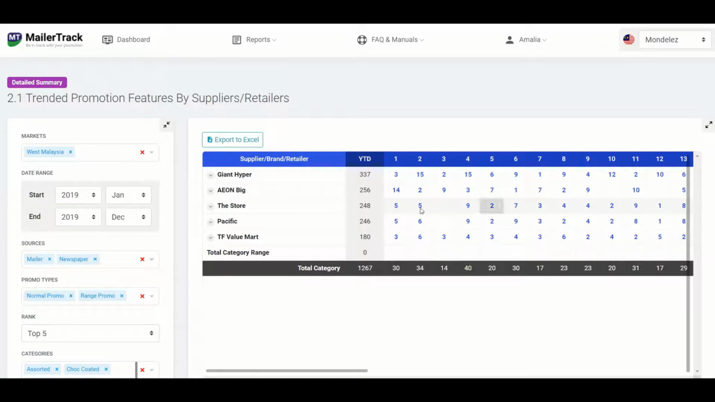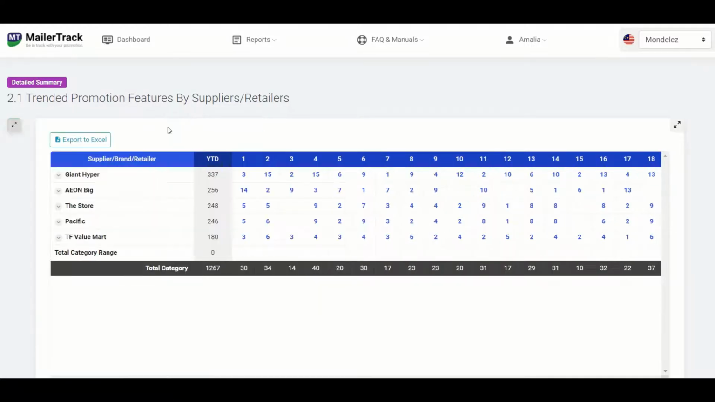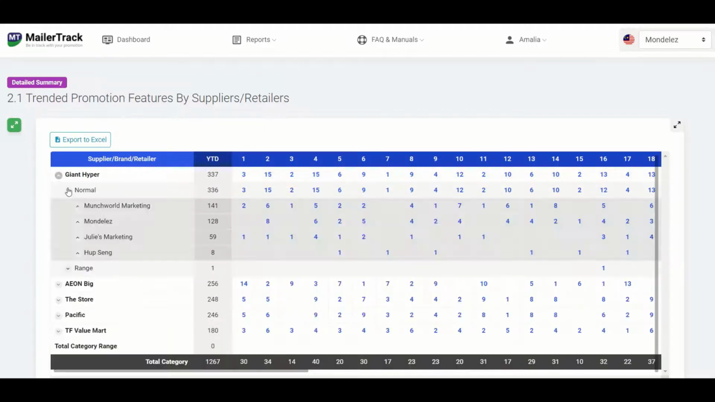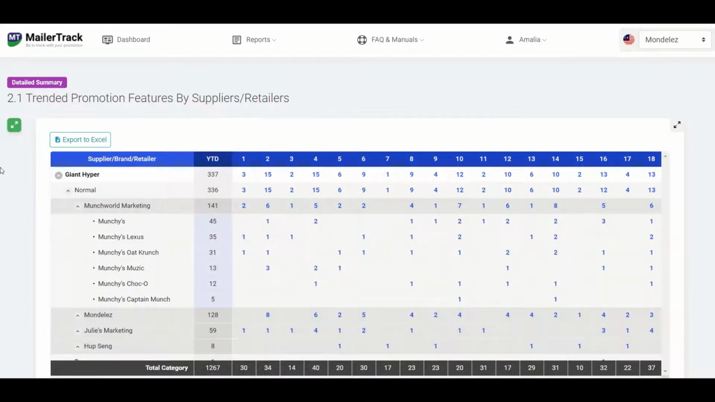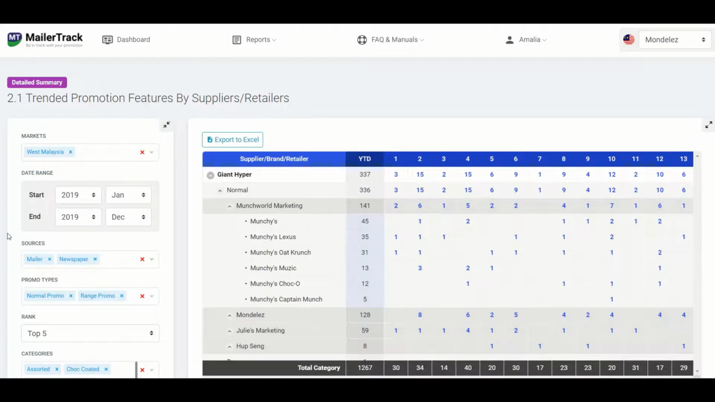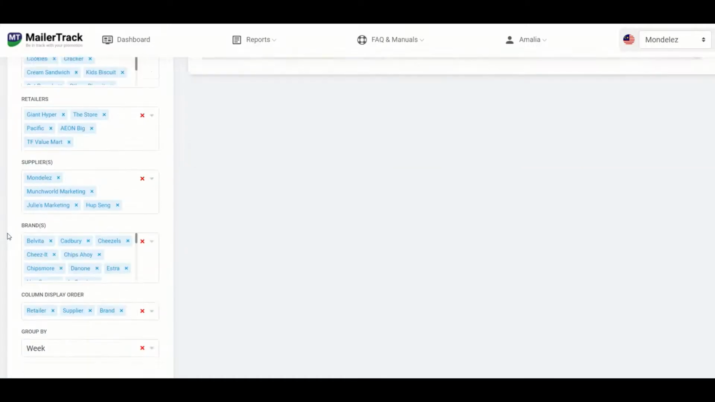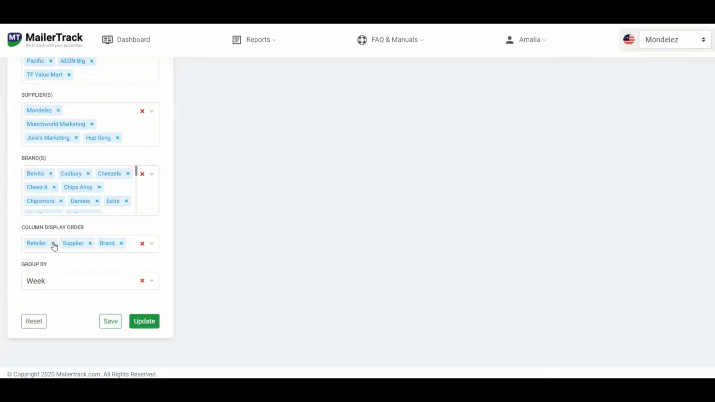If you'd like to see more of the data and less of the selection box, or if you feel that you don't need the selection box any longer, you can click on this arrow here and it will shrink the selection box for you, so you can only focus on the report. So as you can see right now, it's still showing it by retailers and then suppliers and then brands, and that's because just now we missed out on the order of the report. So we can go back here and choose to show it by suppliers, by retailers instead.